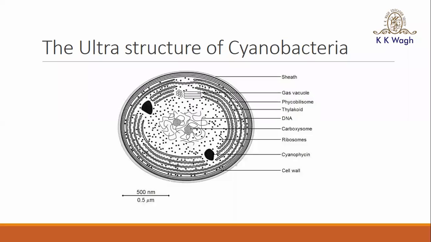Then the next structure present is the plasmodesma. What is the function of the plasmodesma? The cells are connected with one another by the plasmodesma. This plasmodesma is the main bridge to connect these cells' walls to each other.